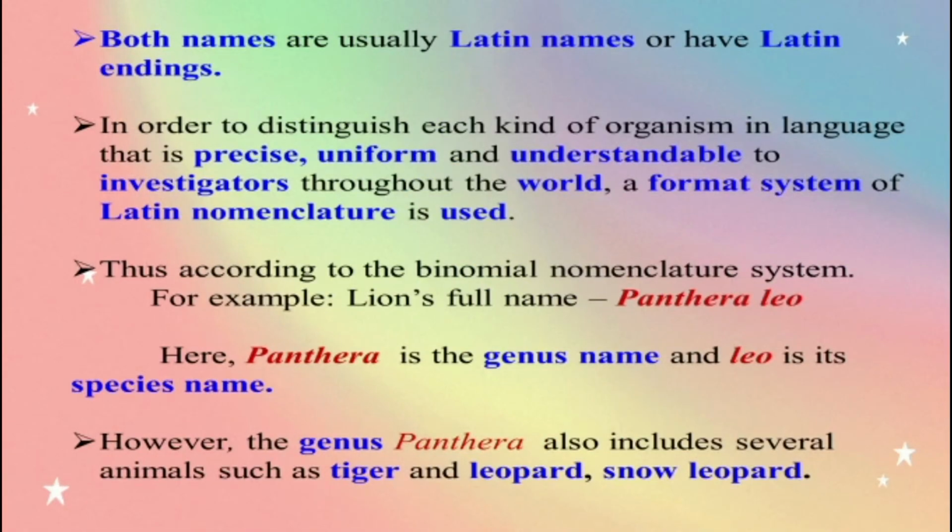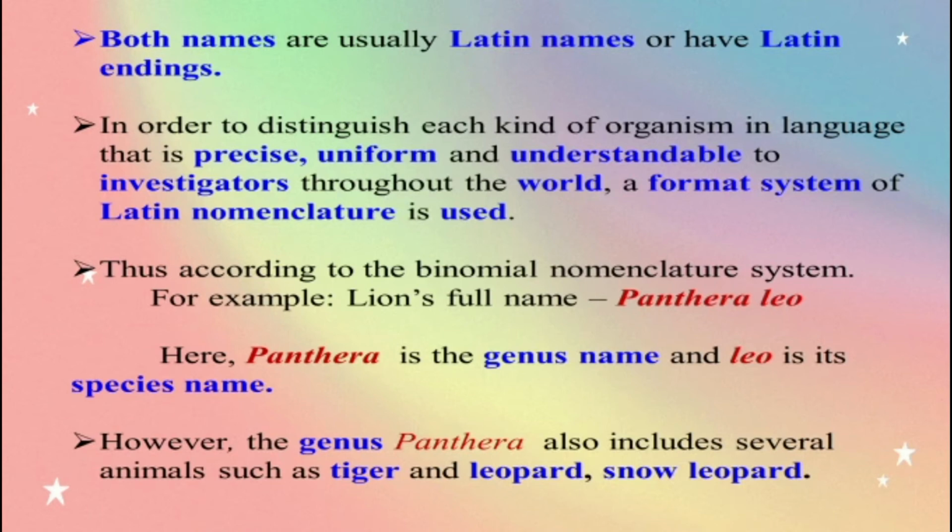Both names are usually Latin names or have Latin endings. In order to distinguish each kind of organism in language that is precise, accurate, uniform, and understandable to investigators throughout the world, the former system of Latin nomenclature is used. Yes, the ICBN we said before. So this committee and also the investigators give the name, uniformly and easily understandable. So Latin nomenclature is used to name the organisms.